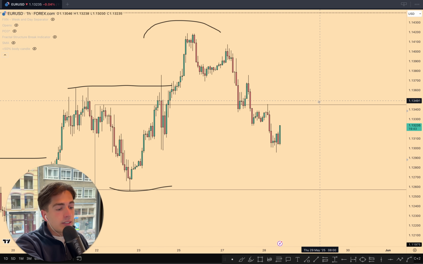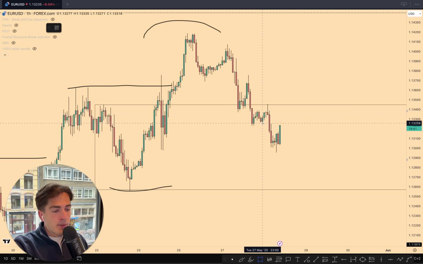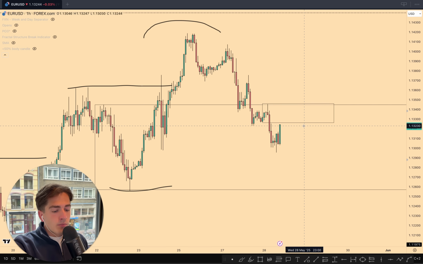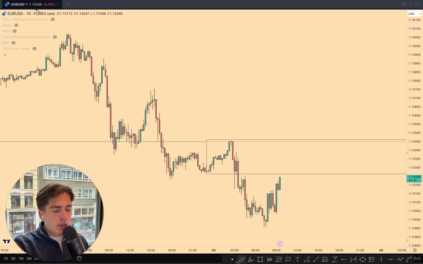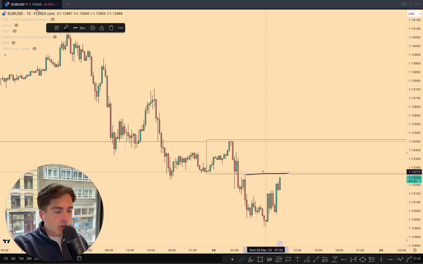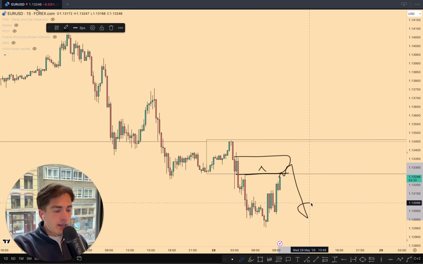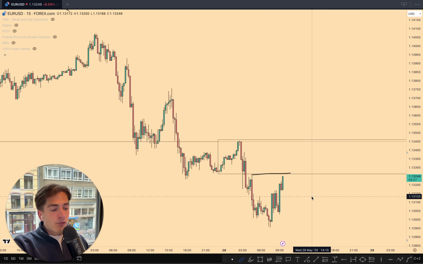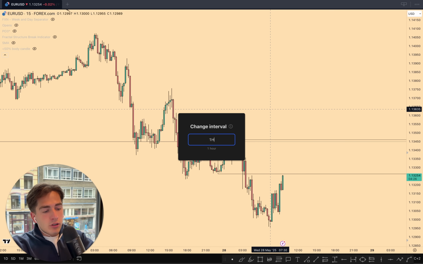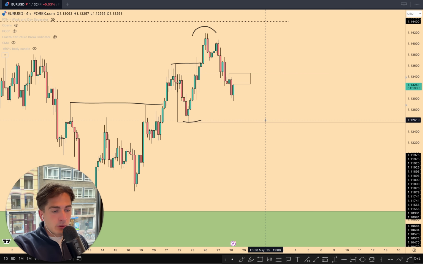So a long position like this, I would never take, because at this point in time, this is your area of supply that is in control. And especially if you look at, for example, the 15-minute, you can then very clearly see, here we have a liquidity high. Here we have a fresh area of supply. So maybe the market will just push in and then continue pushing down lower again. That for now is kind of like the overall outlook, let's say, for EURUSD for the immediate and foreseeable future.